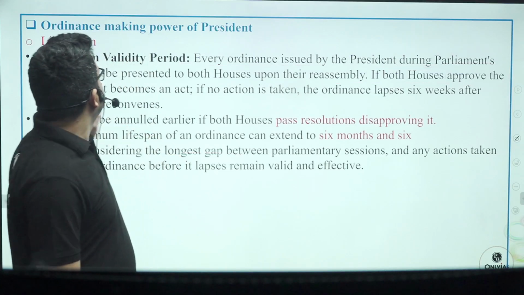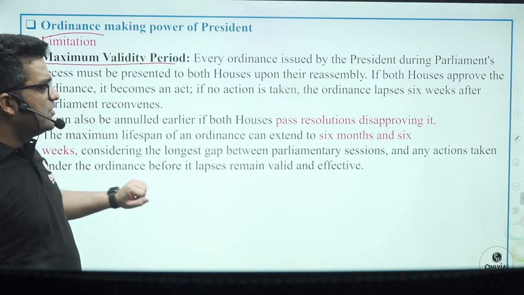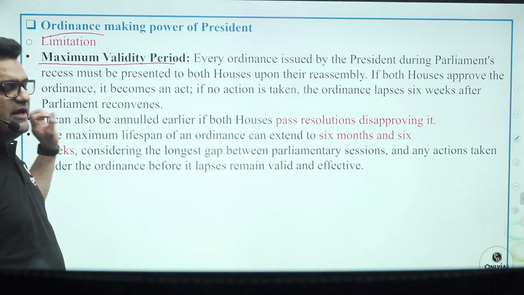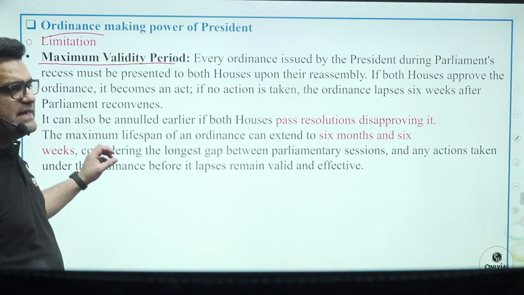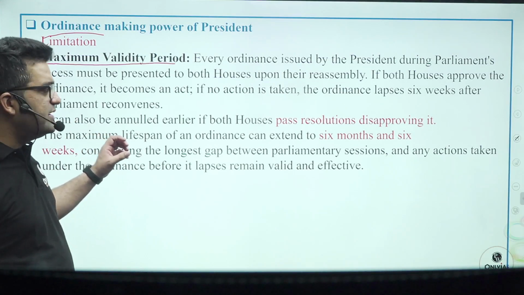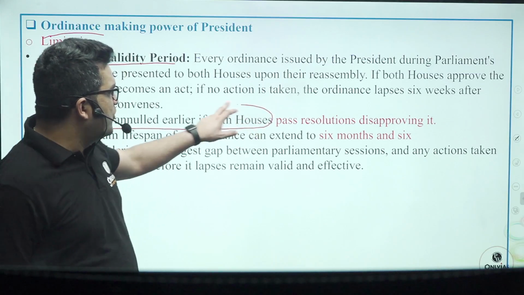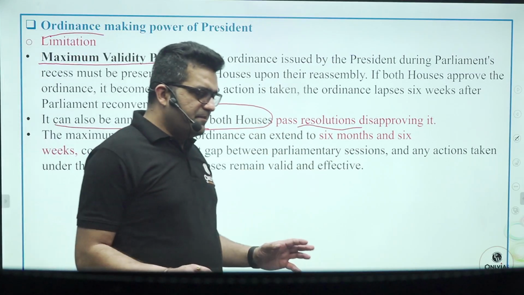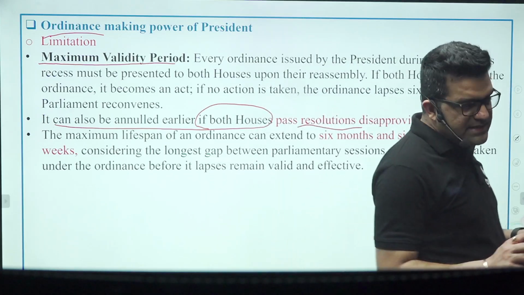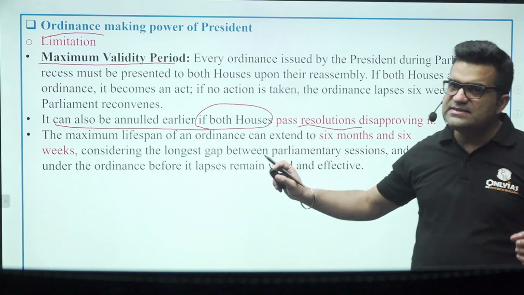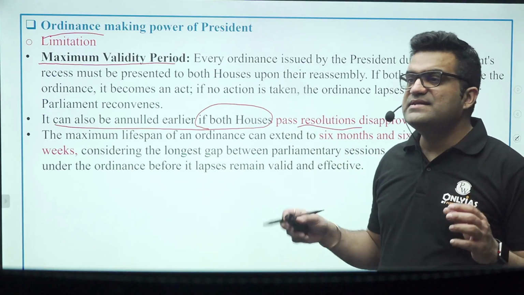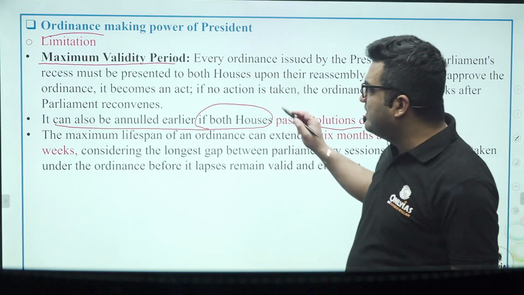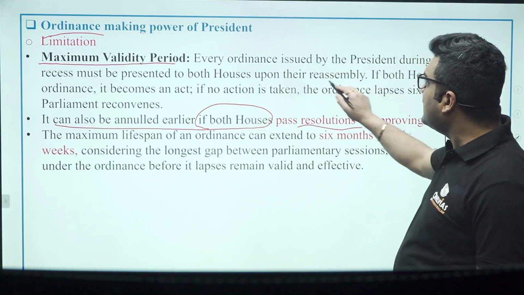Done. Now, limitation, maximum validity period, we have talked about it. In between 6 months and 6 weeks, if it seems to the union executive that the ordinance has served its purpose or is no longer needed, it can be annulled earlier, or if both the houses pass a resolution disapproving it. So the president can withdraw the ordinance on its own. Can the parliament annul the ordinance if it thinks that it is ultra vires or has been promulgated on extraneous grounds? Yes. So an ordinance can be withdrawn by the president on its own. Okay, so this is the